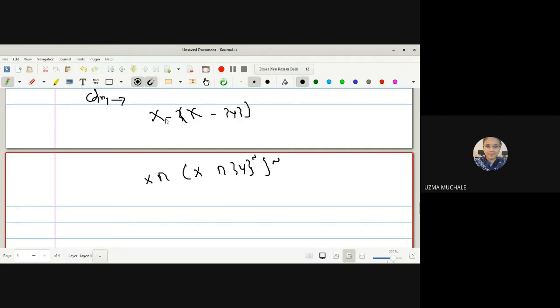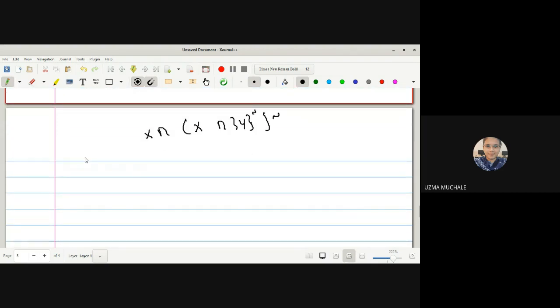This minus means intersection with its complement. Let us see what it affects. X intersection with the complement of X is the empty set, no? Now this intersection as it is, or it will convert to union.